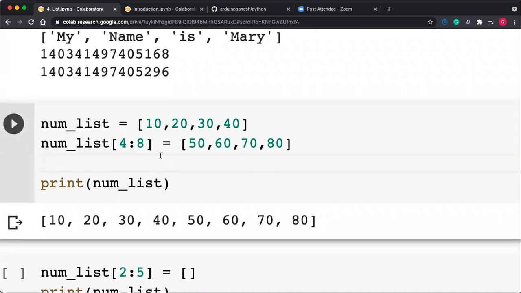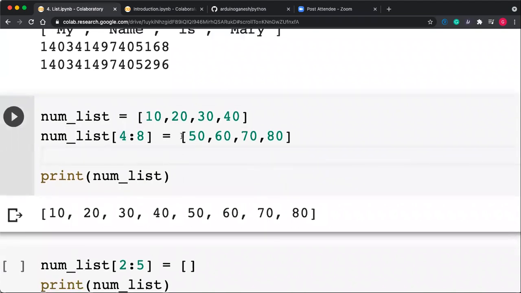You are adding new things into the list. That is num_list[4:8]. You are adding 50, 60, 70, and 80. So starting from index 4 to 7, you are adding 50, 60, 70, and 80. So 0, 1, 2, 3 are already there, and 4 to 7 you are adding.